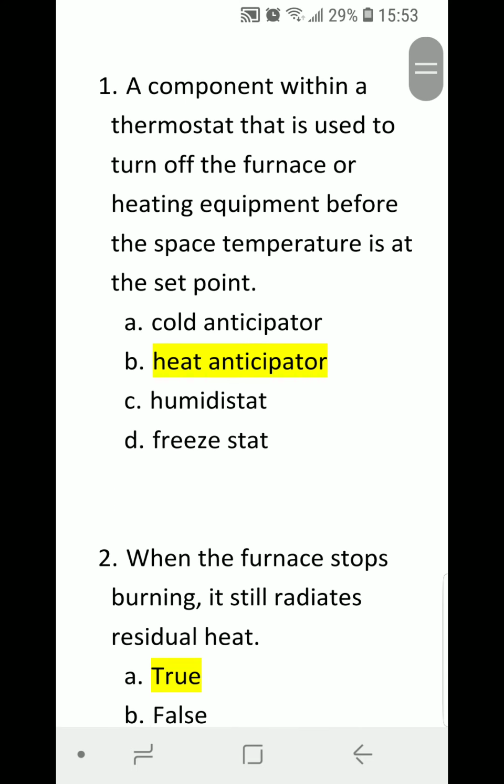Question number 1. A component within a thermostat that is used to turn off the furnace or heating equipment before the space temperature is at the set point. A, cold anticipator. B, heat anticipator. C, humidistat. D, frigestat. Correct answer is B, heat anticipator.